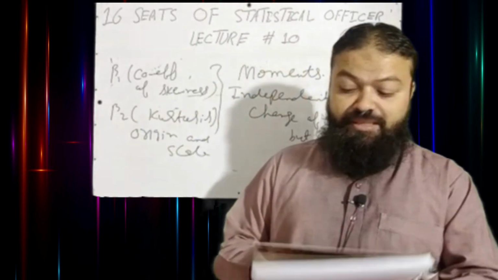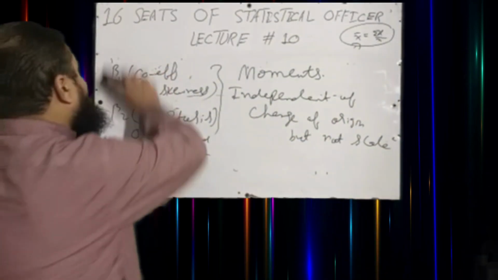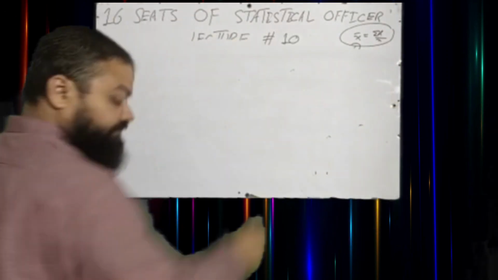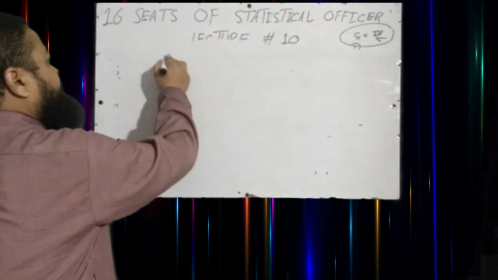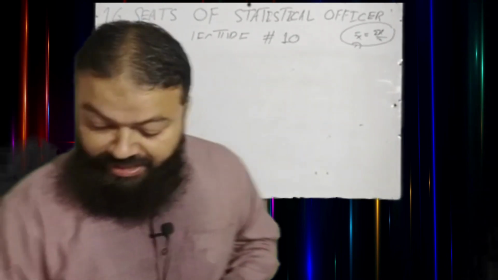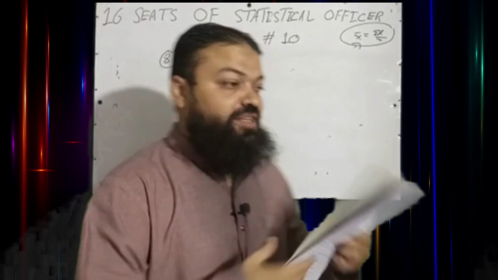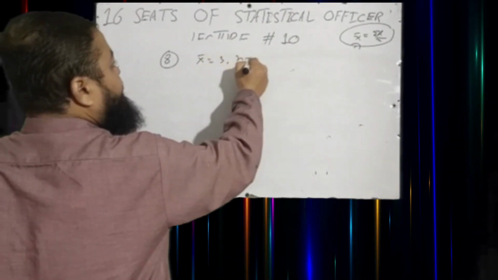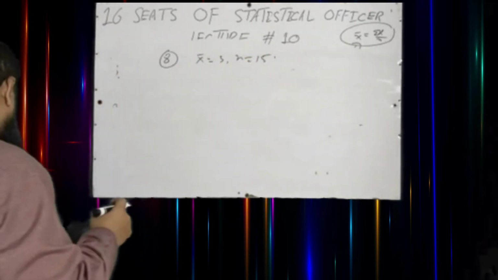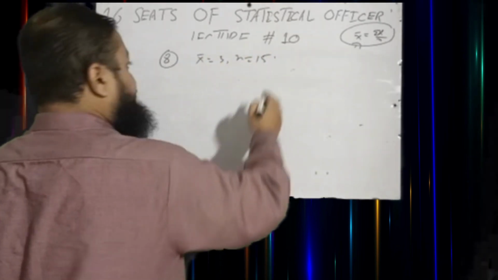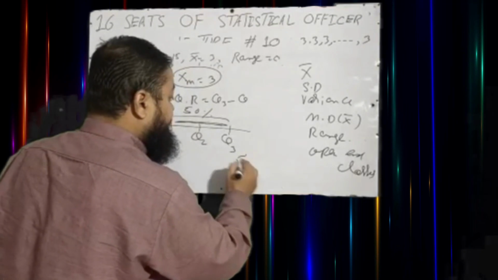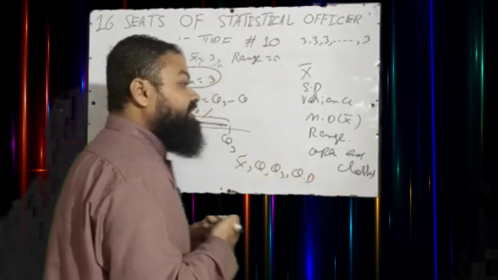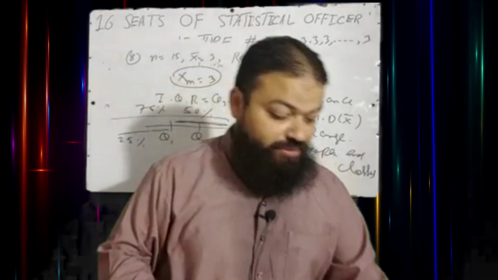Next question is question number 8. The mean of 15 observations is 3. Mean is 3. There are 15 observations. And the range is 0. Range is also median, Q1, Q3, quartile deviation. When we have open-end classes, a very important question.